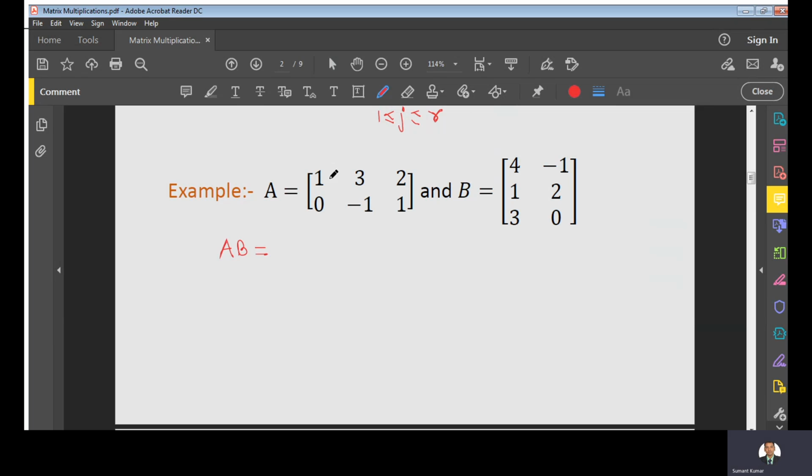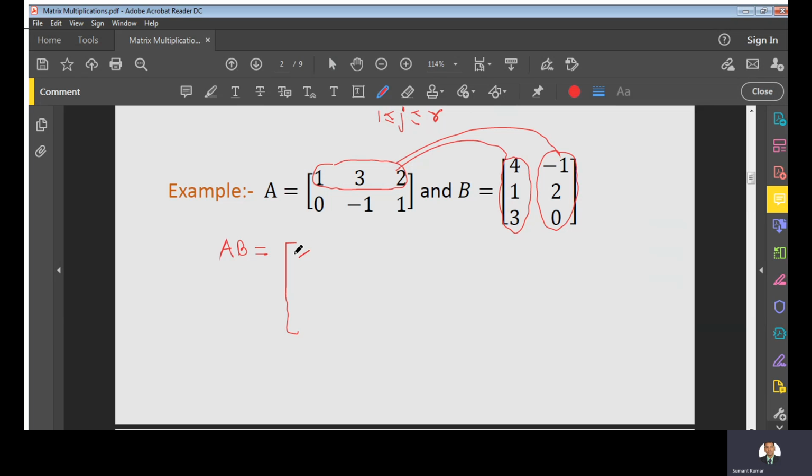That means we will multiply this row with each column, and that will give you the first row of this product, right? So suppose I am taking the dot product of this row with this column, what will happen? We will multiply each element of this row with the corresponding element of this column.